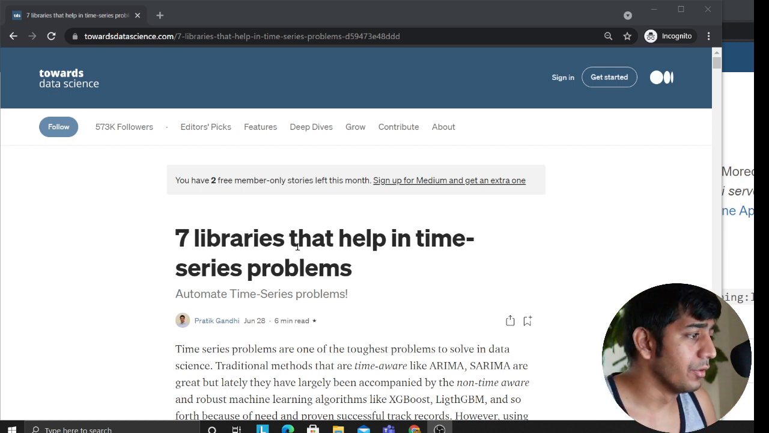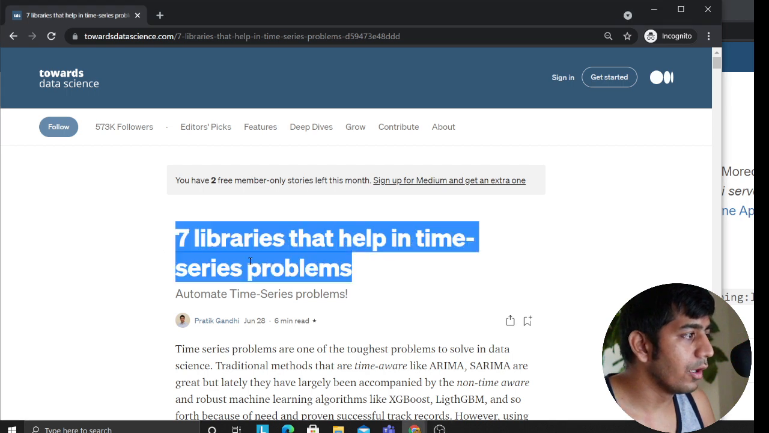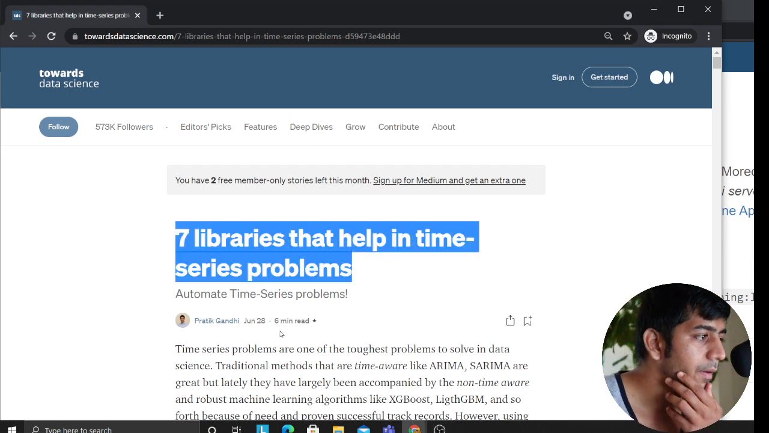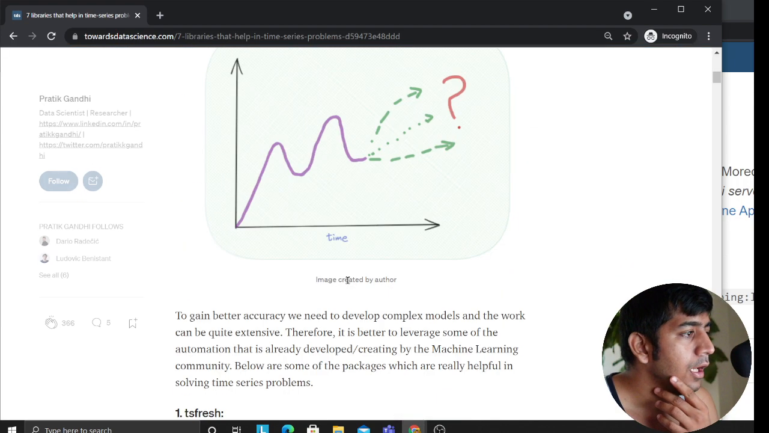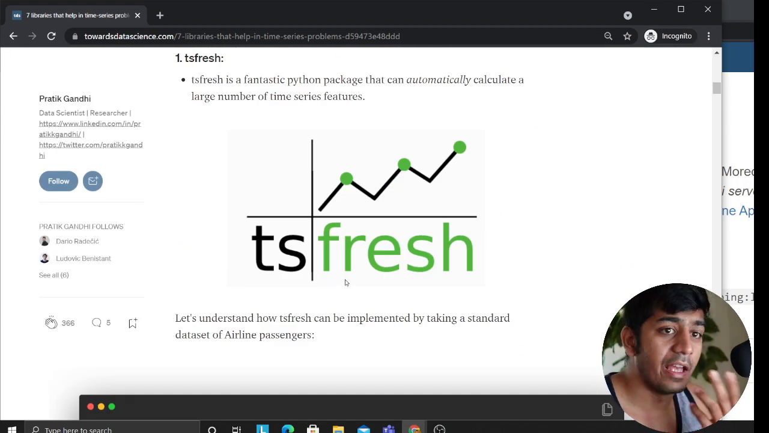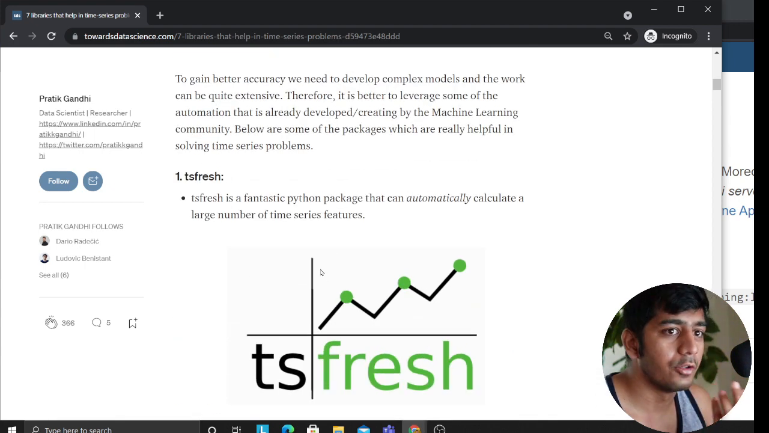Well, there are, and this blog post does cover all of that. Pratik Gandhi wrote a nice blog on June 28th on this website. So, the top seven libraries that I would like to talk about for forecasting time series data.